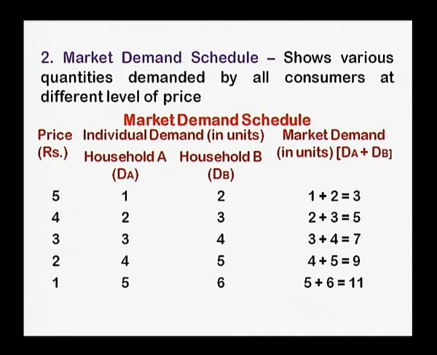At price 5, the demand by A is 1, by B is 2, and the aggregate is 3. The demand goes on increasing, 3, 5, 7, 9 and 11, but not in the same manner as in the individual demand schedule.